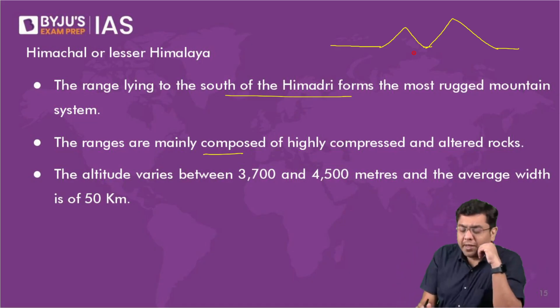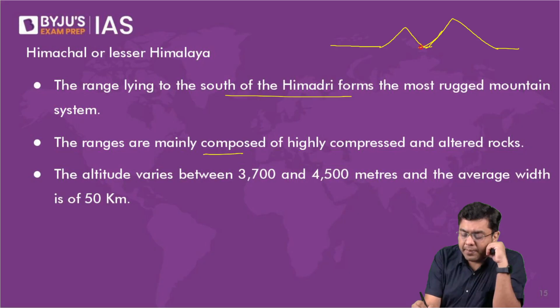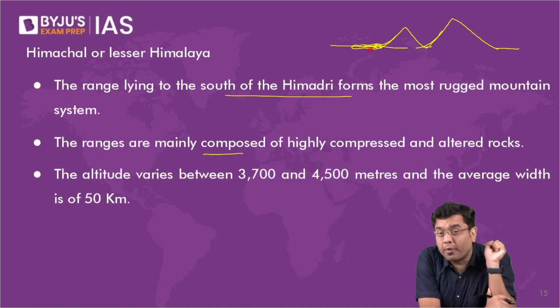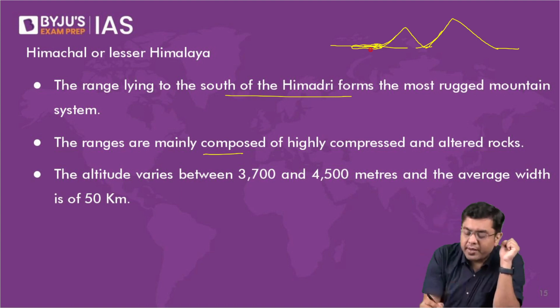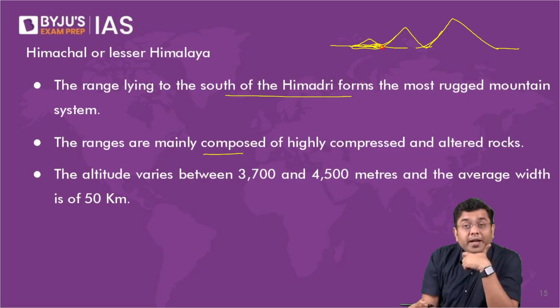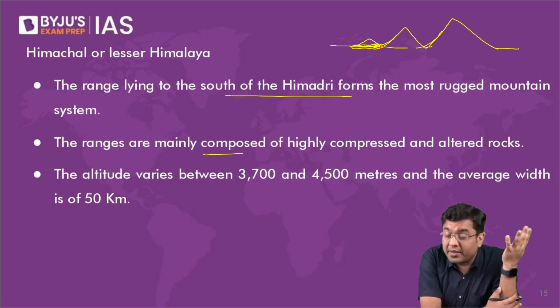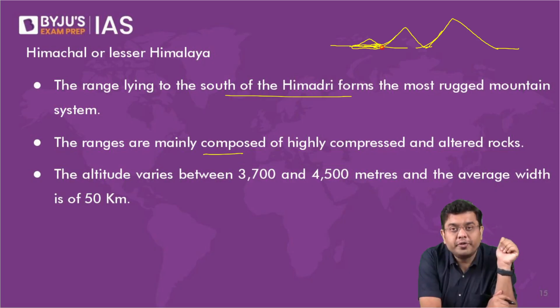So obviously in that period of time, many of the river systems would come into existence, they would come here, they would drain all their deposits in this region. So the sedimentary rocks, the sedimentary soil, all of them you would find here. So when the folding started for the formation of Shivalik, that is when all these deposits also indicated a fold. That is why it is said that Shivaliks are nothing but the deposits brought by the rivers which once originated from the Great and the Middle Himalayas. Right? It is those portions which have been folded.